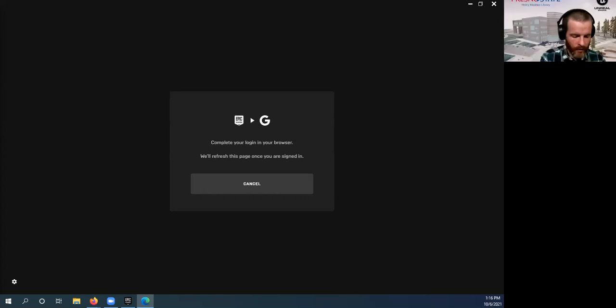So what we're going to try to do is mock up a reference interaction with Unreal Engine to show how it can be used. So once it lets me in, I'll give you an idea of what that looks like.